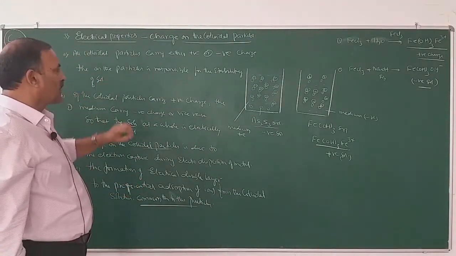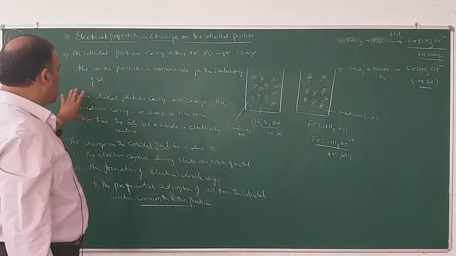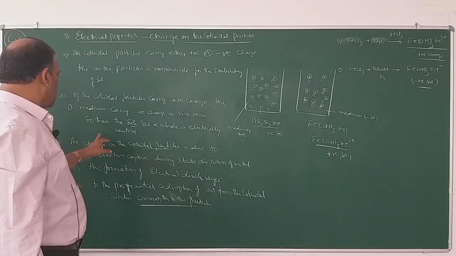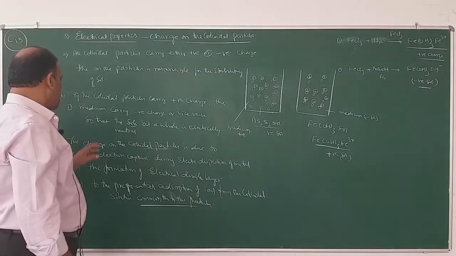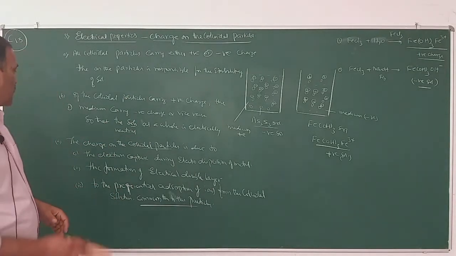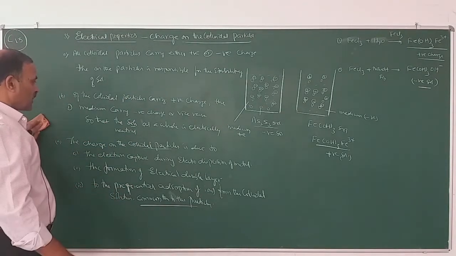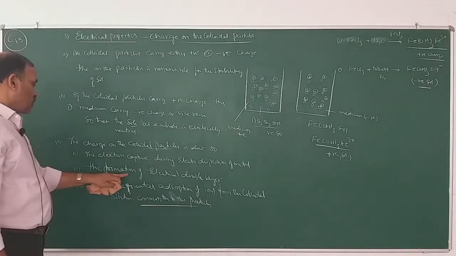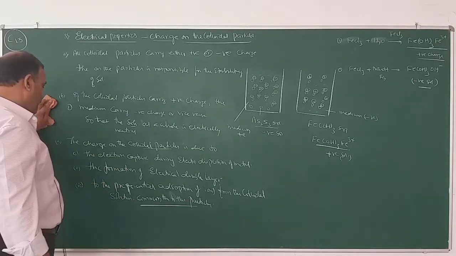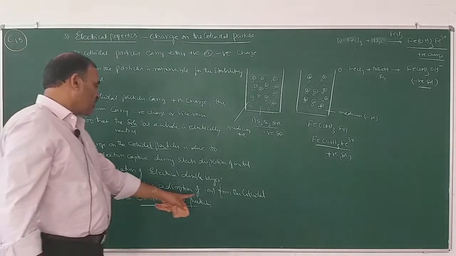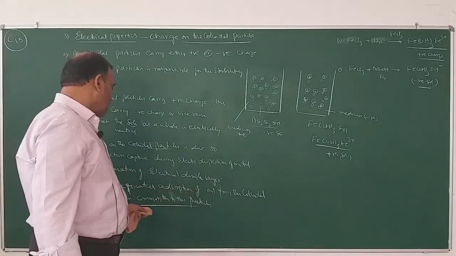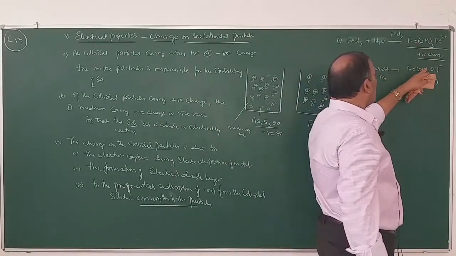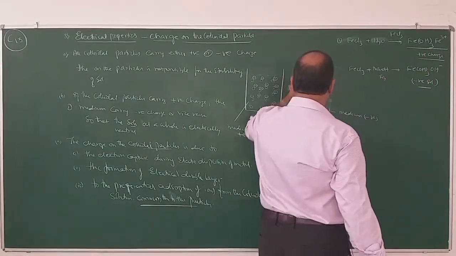All colloidal particles carry charges, either positive or negative. If the particles carry negative charges, the solution carries the oppositely charged ions. So the charge on the colloidal particles is due to the following three points: due to electron capture, due to formation of electrical double layer, and also due to the preferential adsorption of ions from the colloidal solution common to the ions in the particles. So that is the meaning of that one.